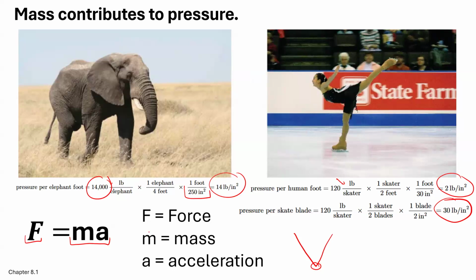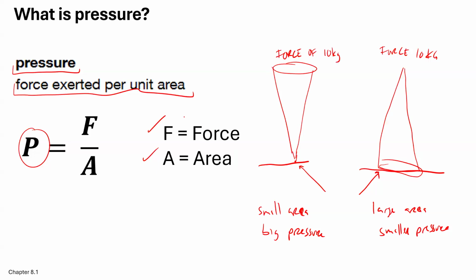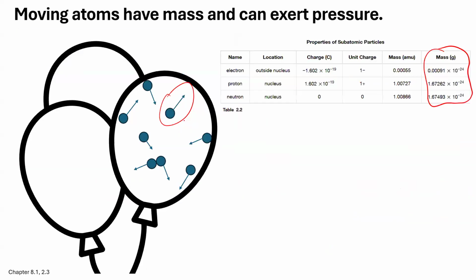We have moving particles with mass to create force, and that force is over a certain area, and that gives us the pressure. That's what we're feeling, pressure, right? So we blow up a balloon, we're injecting air or gas particles into the balloon, and those particles are bouncing against the balloon and each other, and they're doing all sorts of funky stuff, right? Because there are so many atoms or molecules that make up gas.